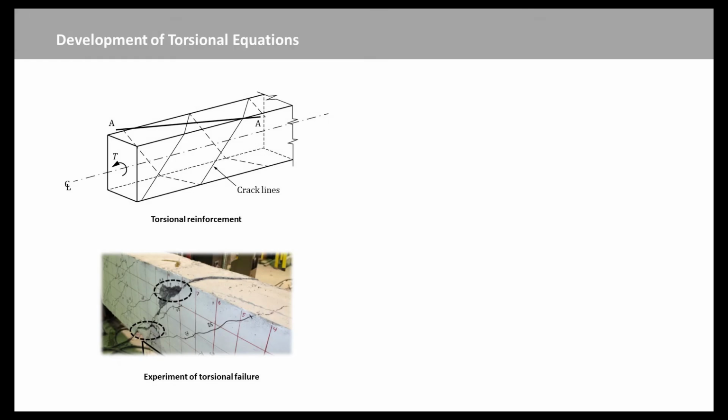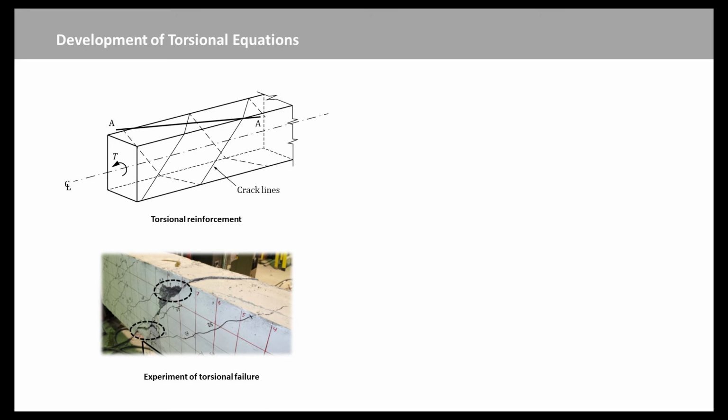Torsional moments produce shear stresses that result in principal tensile stresses inclined at approximately 45 degrees to the longitudinal axis of the member. Diagonal cracking occurs when these tensile stresses exceed the tensile strength of the concrete. The cracks will form a spiral around the member as in this figure.